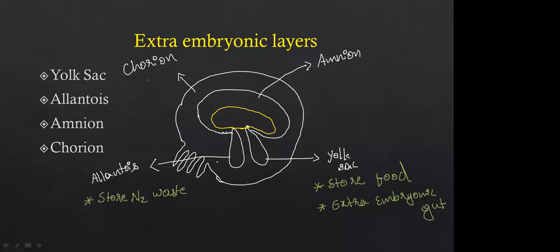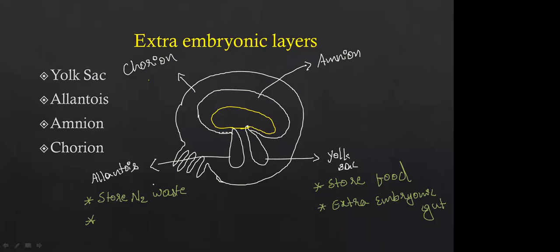It is going to store the nitrogenous waste in the extra embryonic layer called the allantois. And then what happens? By storing the nitrogenous waste and by purifying the nitrogenous waste. See, the nitrogenous waste has to be purified, right?